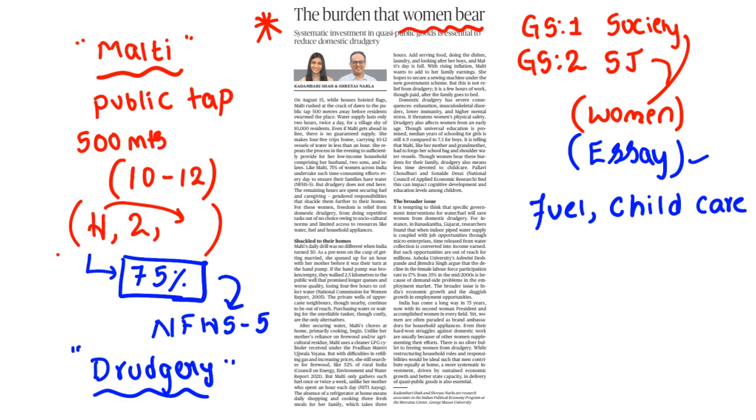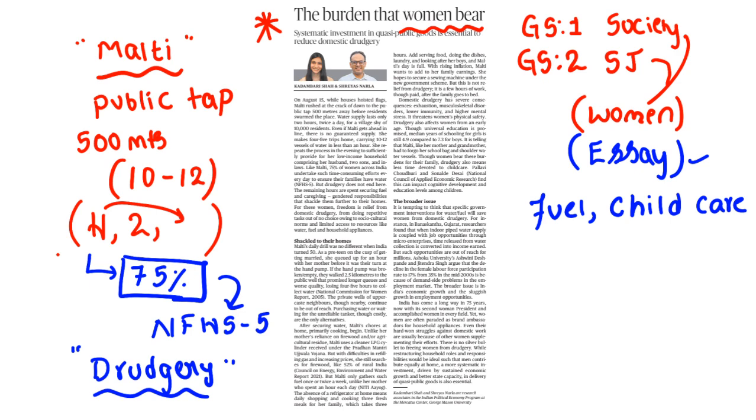So to get the accessibility of these resources, those are like water, fuel and household appliances. As she lacks the minimum resources like water, fuel and household appliances, she has to spend every minute on the household work only. Clear? So here the author is telling that it is not only the duty of women. Nearly in India 75% of women are facing these problems.